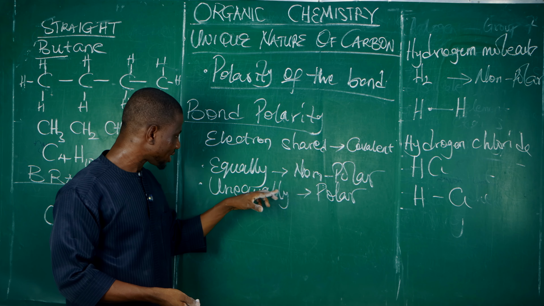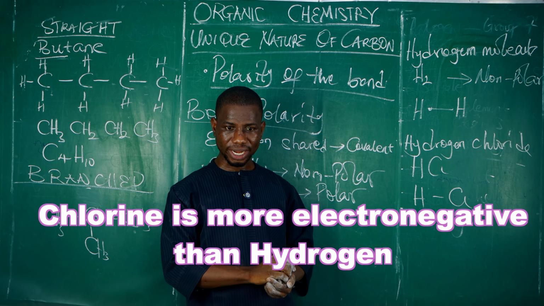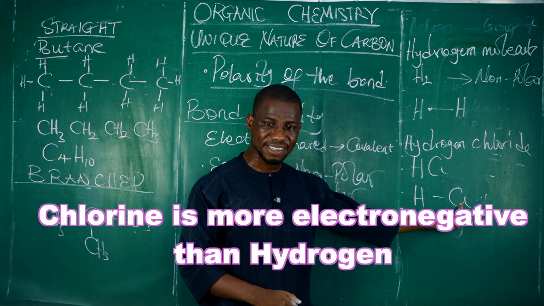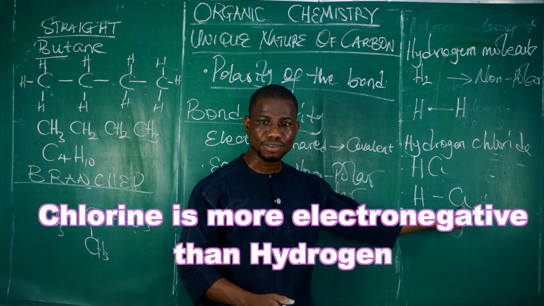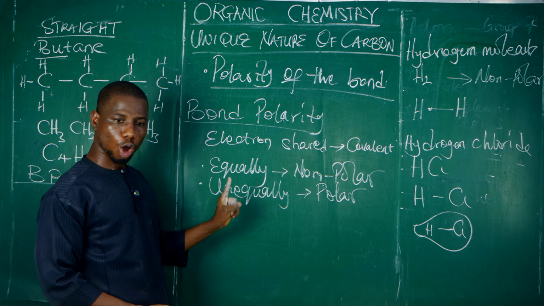Now, between hydrogen and chlorine, which one is more electronegative? Chlorine. So, chlorine being more electronegative, attracts more electrons to itself than hydrogen. If we represent the density of the electrons like this, this part is bigger because more electrons are attracted towards the chlorine. Is that clear? So this bond, will it be polar or non-polar?